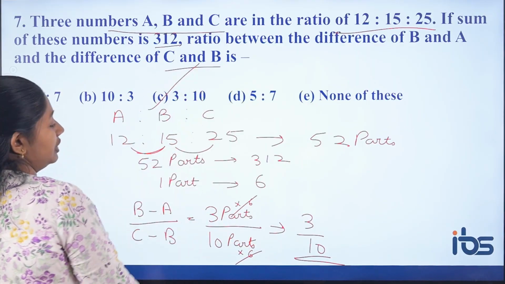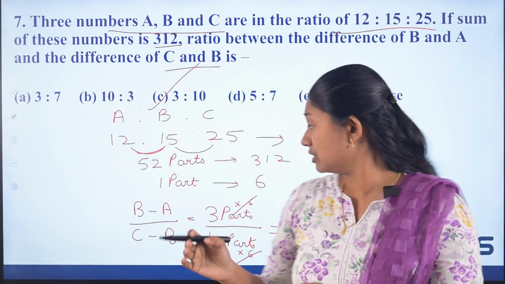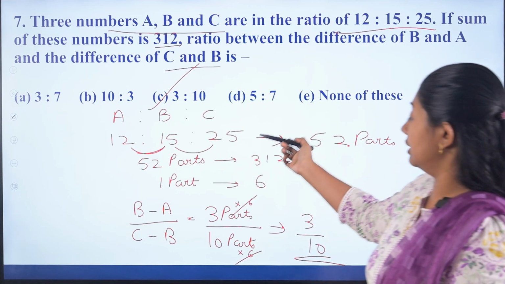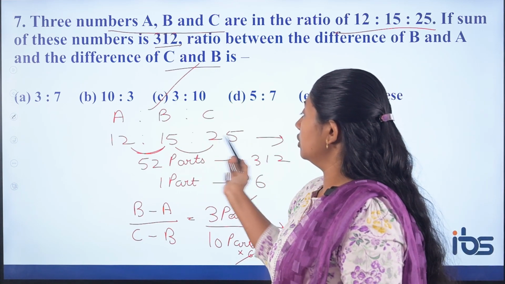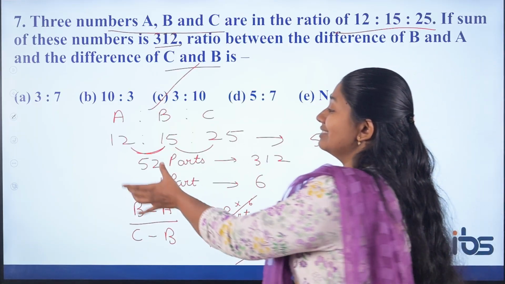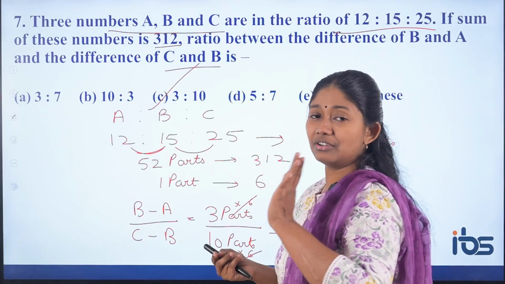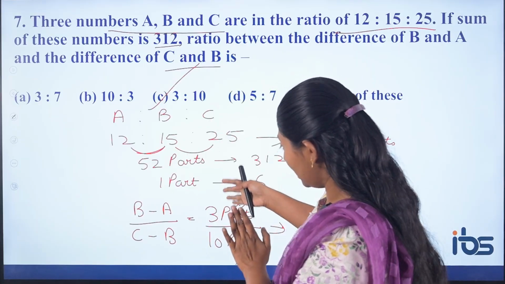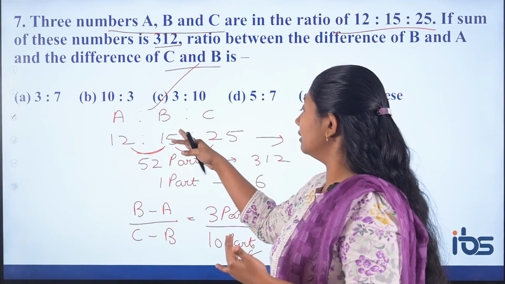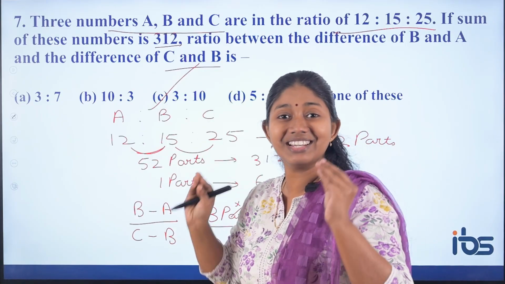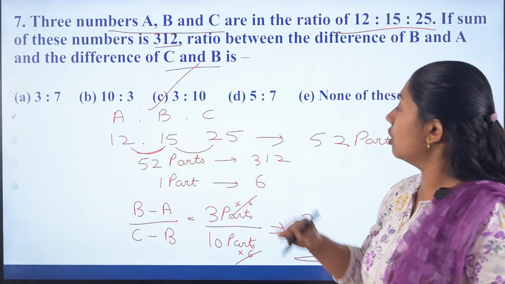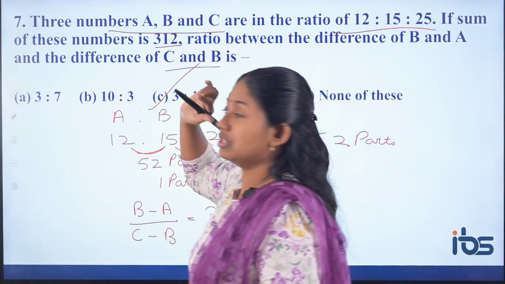So 3:10 is your answer, because finding the one part value is a waste. No need to convert into values, because one part value is not required. Since this is a ratio, I am just going with the traditional method, that's why I have done all this. Or else you can directly say 15 minus 12, 3 by 10, because they are not asking us the value. If they are asking us the value, then you can do it in this method. Otherwise, directly seeing the question itself you can say.